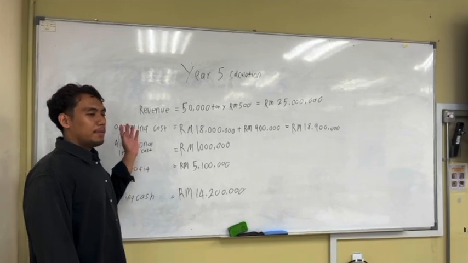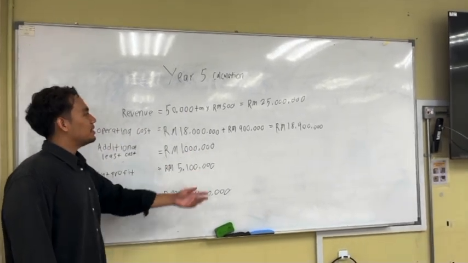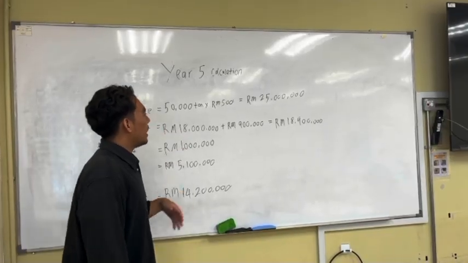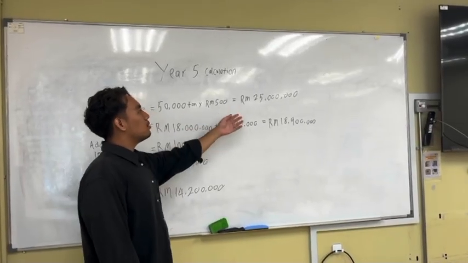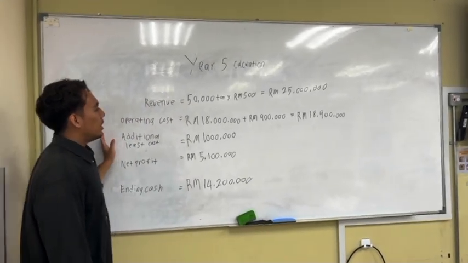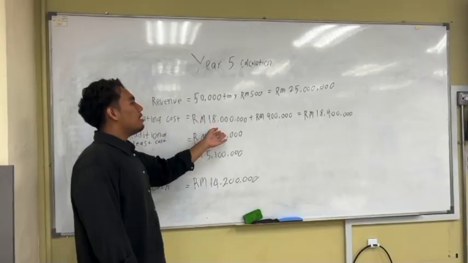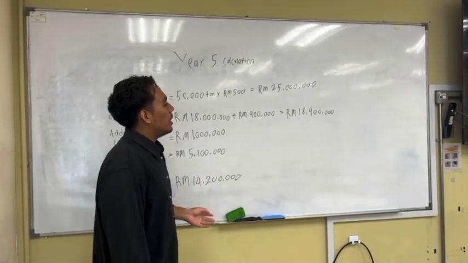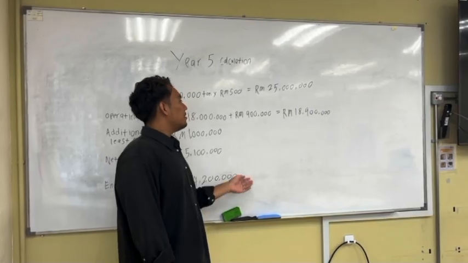Okay, now I will explain about year 5 calculation. For revenue, we have 50,000 times 500 ringgit equals 25 million ringgit. For operating costs, we have 80 million ringgit plus 900,000 ringgit equals 80,900,000 ringgit.